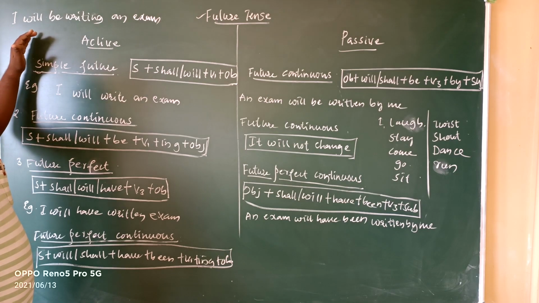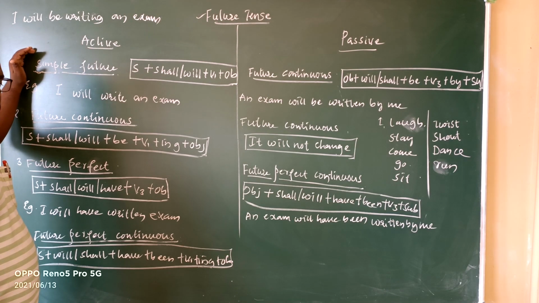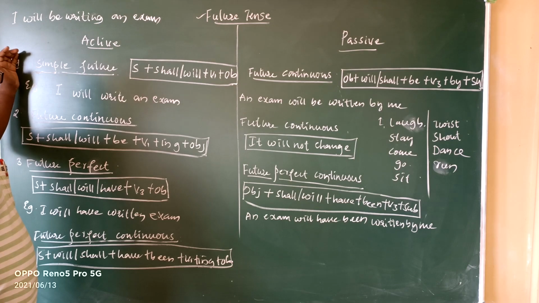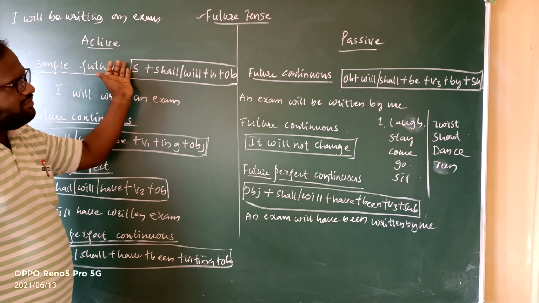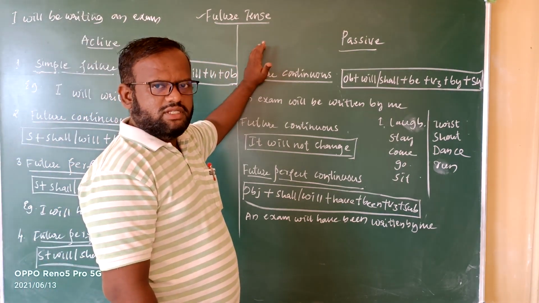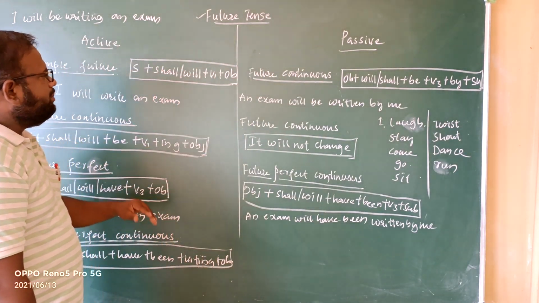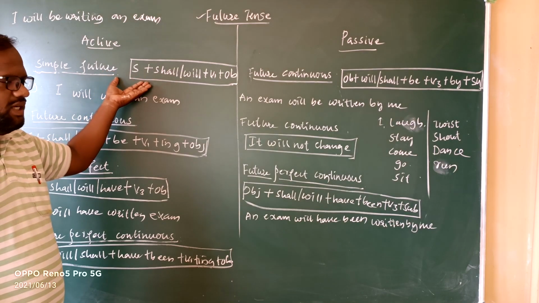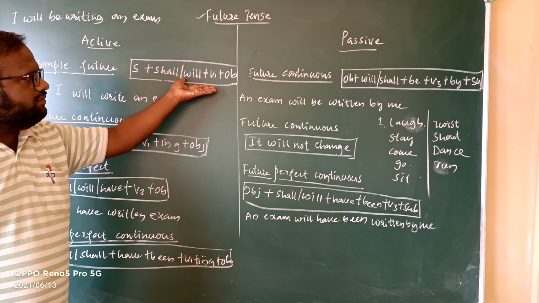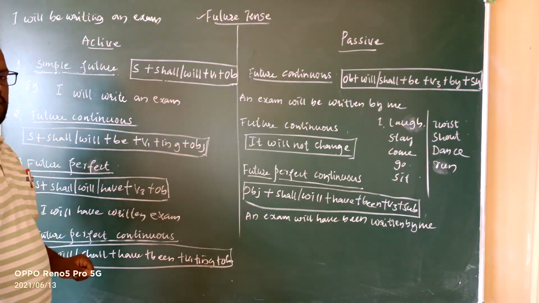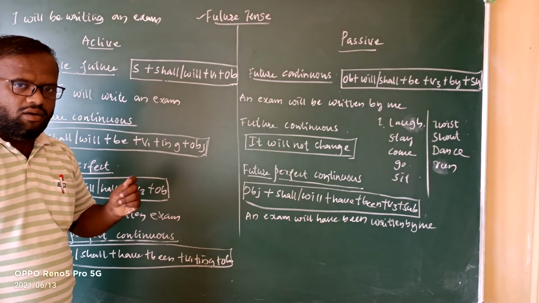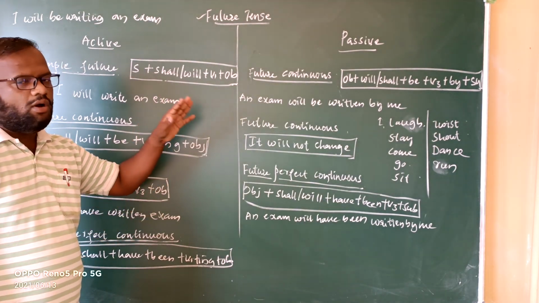If the statement is in the active voice of the simple future tense, then when we change it into passive voice, it will convert into future continuous tense. Simple future to future continuous tense. So what is the simple future tense formula? Subject plus shall or will plus V1 plus object.